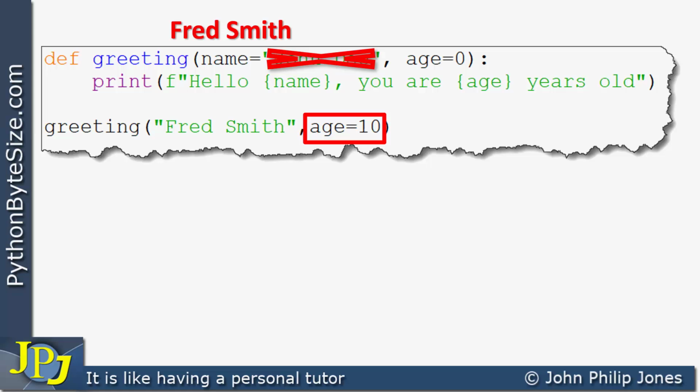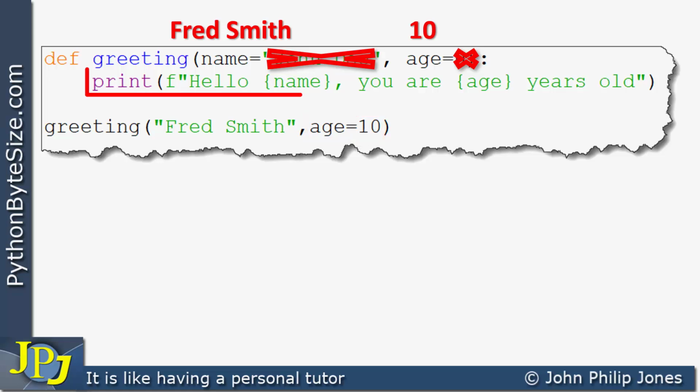Through the keyword mechanism, what we will see happening is that this value of 10 will be passed to the parameter age, overwriting the default value of 0. To emphasize, this was passed using the positional argument mechanism, and this was passed using the keyword argument mechanism.